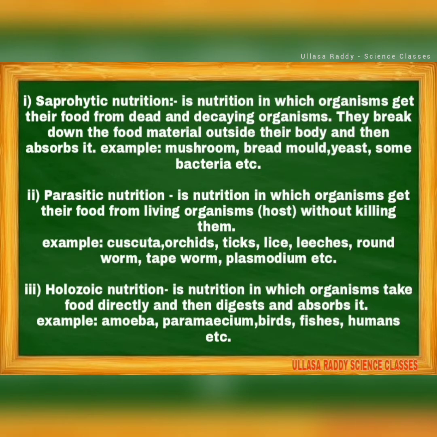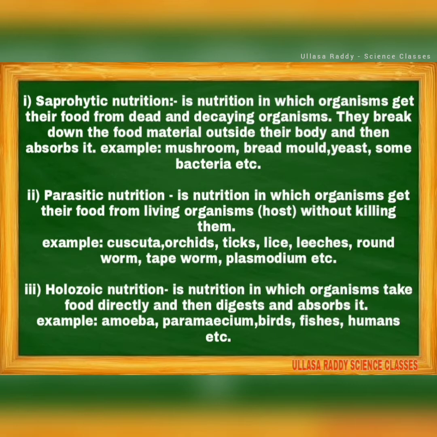The first one, saprophytic nutrition, is nutrition in which organisms get their food from dead and decaying organisms. They break down the food material outside their body and then absorb it. For example, mushrooms, bread mold, yeast, some bacteria, and so on. Second one, parasitic nutrition, is nutrition in which organisms get their food from living organisms without killing them. It means the parasite is present in the body.